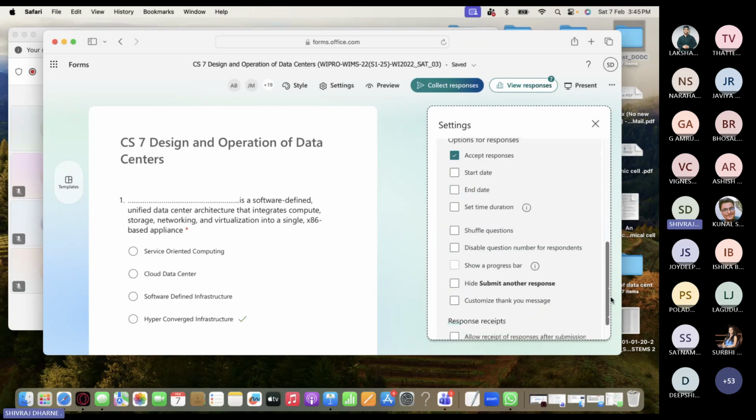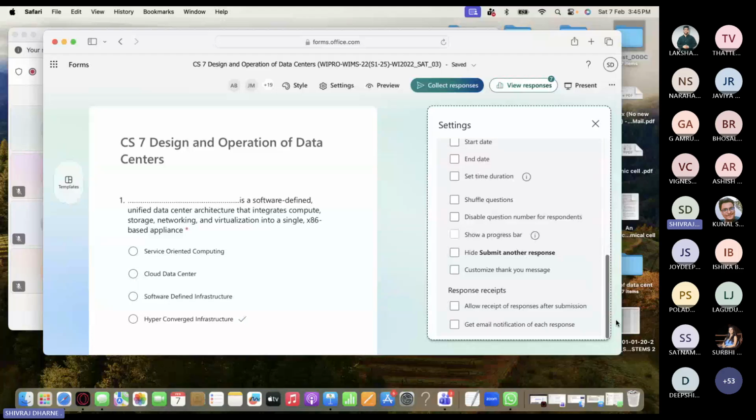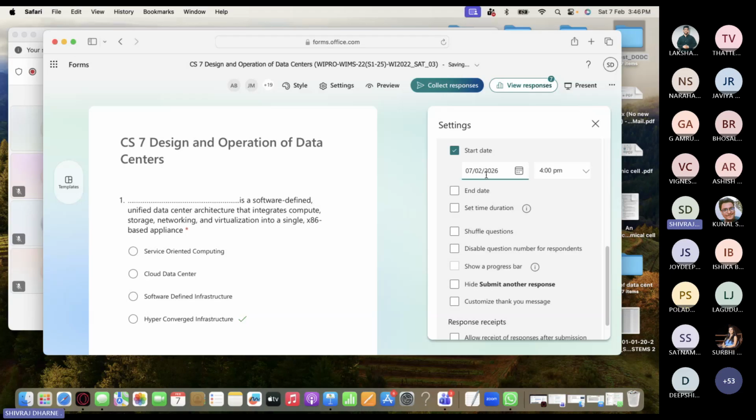Okay, let me do it and we can wait for 5 minutes. Options: accept responses is okay. Then response recipients, allow the recipients, right? Response after submission. Click on start and end date, and there you can give a start and end date. At that time, the quiz will be active. Start date is today.